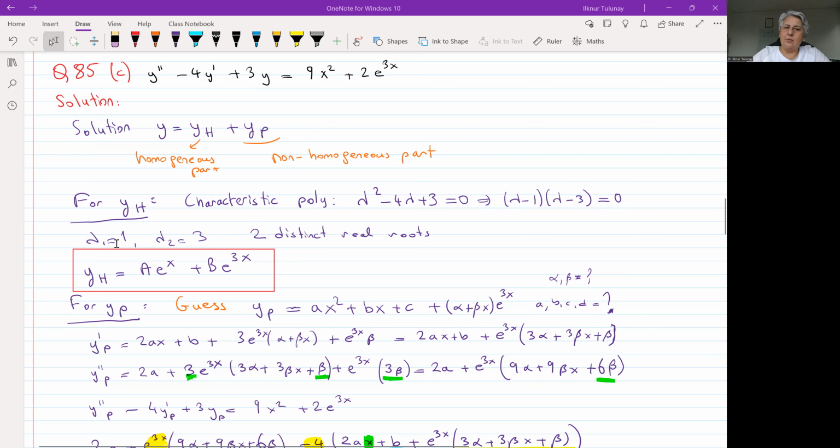From the first linear factor, we have lambda 1 equal to 1. From the second linear factor, we have lambda 2 equal to 3. So we have two distinct real roots.